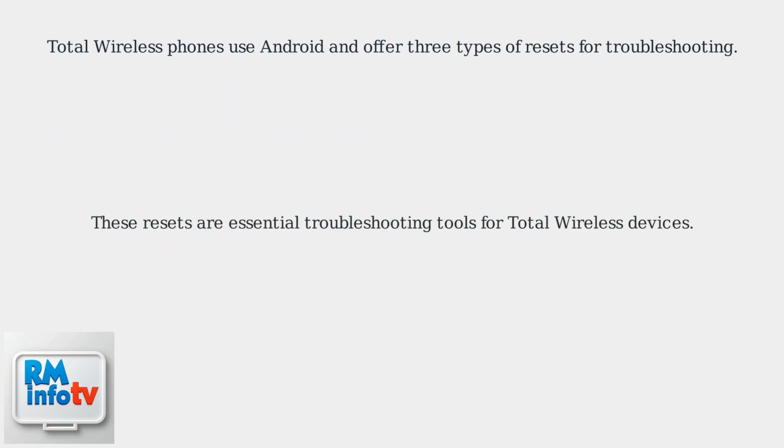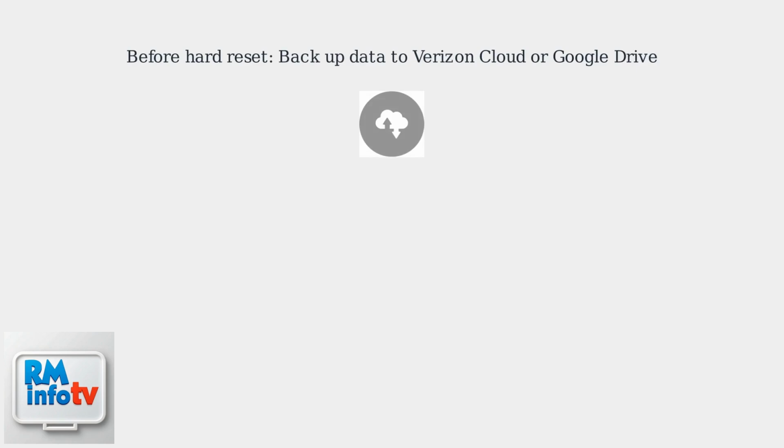These resets are essential troubleshooting tools for Total Wireless devices, addressing software glitches, performance issues, or connectivity problems. When performing a hard reset, back up your data to Verizon Cloud or Google Drive to prevent data loss.